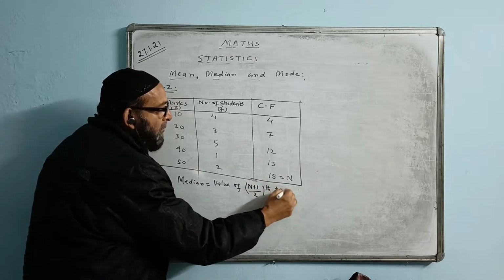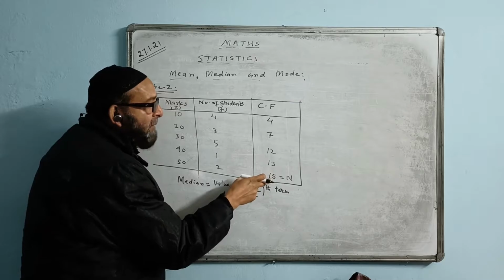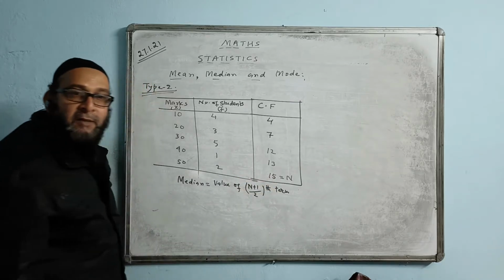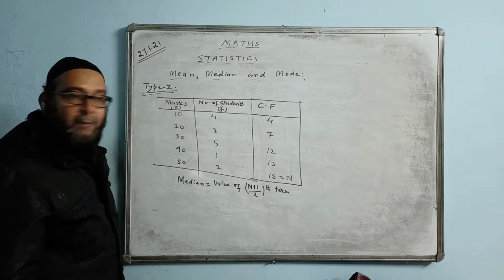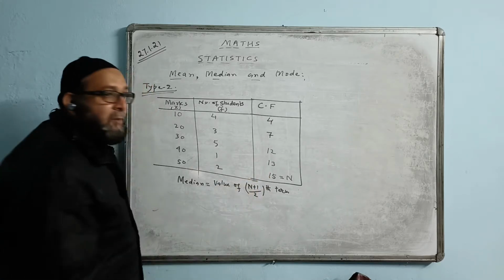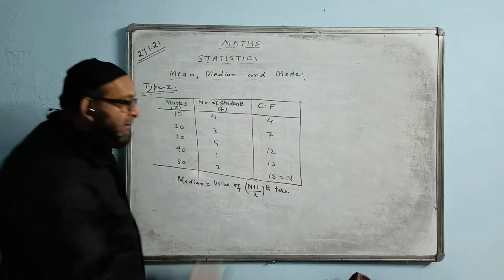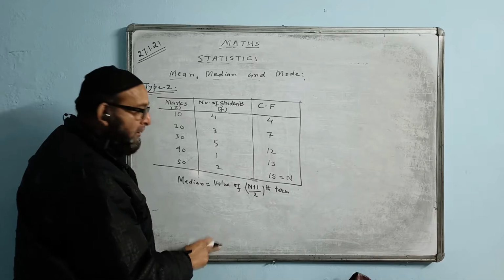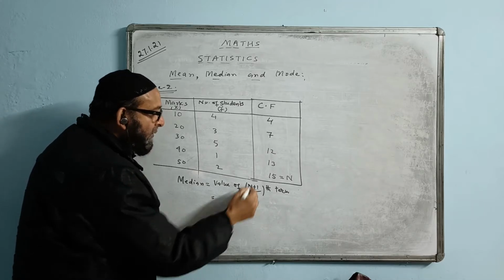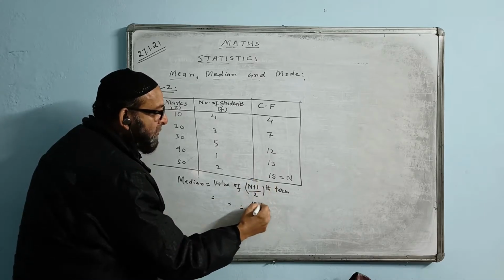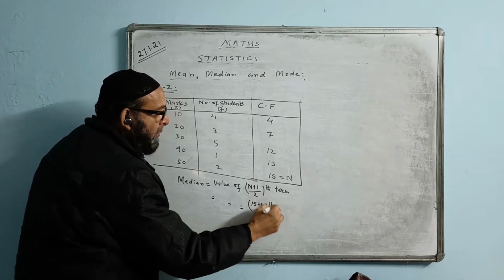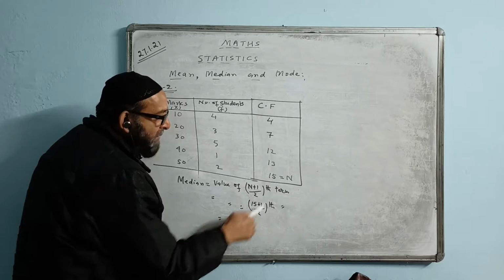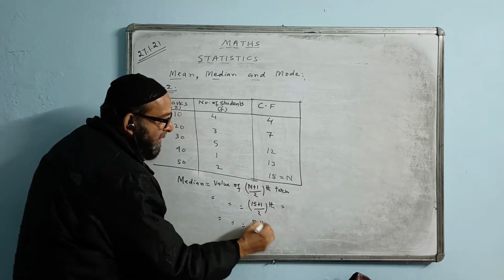If n is even, say for example 16, we directly write n by 2 term. If it is 16, directly divide by 2. If it is 20, I write n by 2. But if it is 19, then I write n plus 1 by 2, in that case, if it is an odd number. So now the value of n is 15, here it's (15 plus 1) by 2 term. 15 plus 1 is 16, by 2, the answer will come 8. So the 8th term.